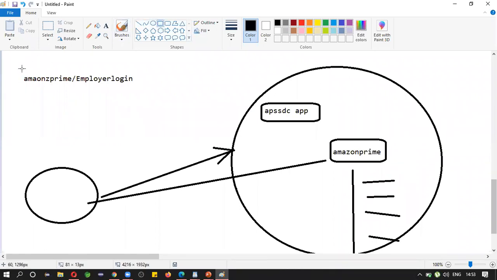This is the main URL, right? Based on this the search will start. If an employer login page is also available inside Amazon Prime, there is no problem. But if it is not available, then there is a problem. So it will search for the application inside this server. It finds this Amazon Prime application, then forwards the request to this application, and only this application can respond to this request with the appropriate data.